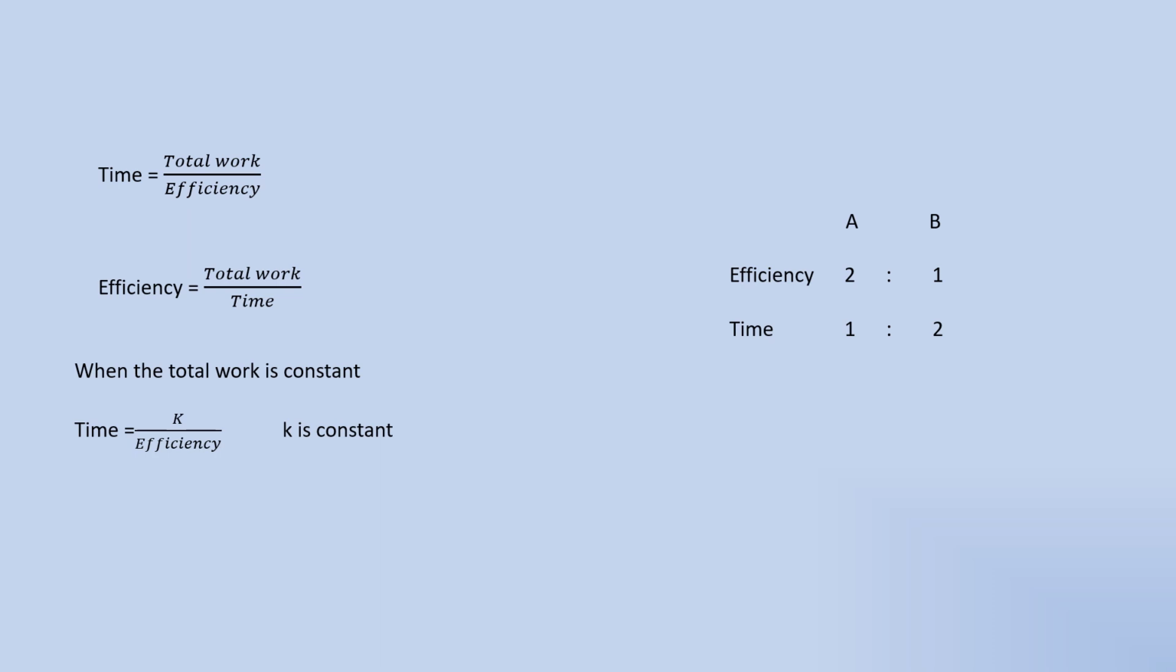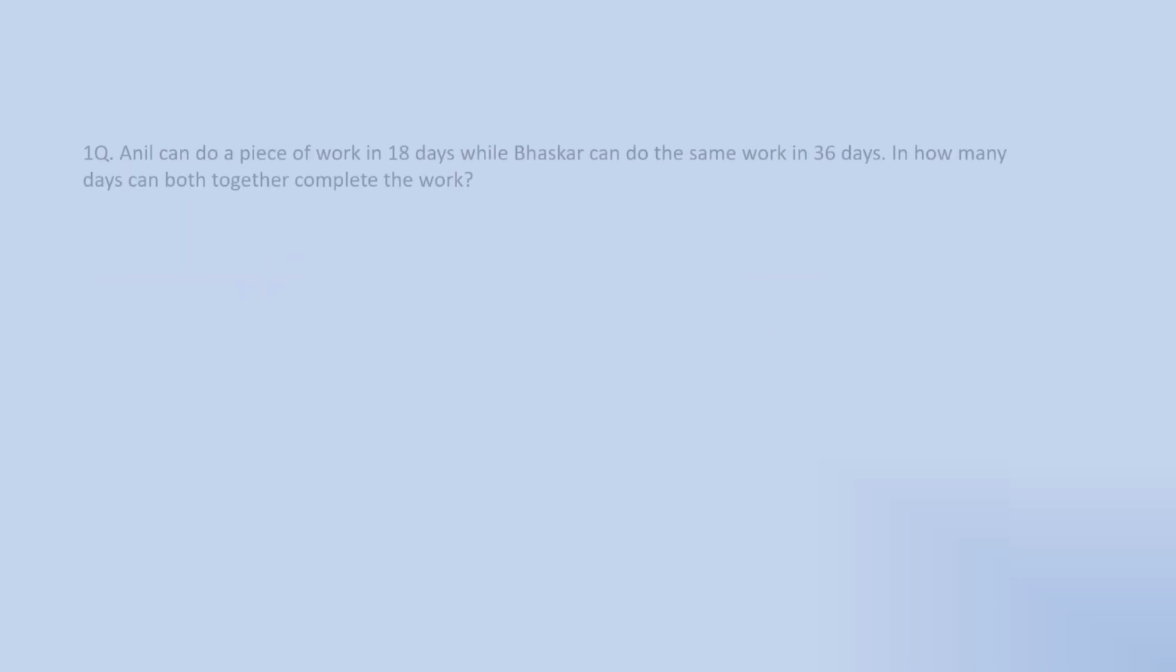Here I have explained the efficiencies between two persons, A and B. If the efficiencies of A and B are in the ratio of 2:1, then the time taken by A and B will be in the ratio of 1:2. That is, time is inversely proportional to efficiency.